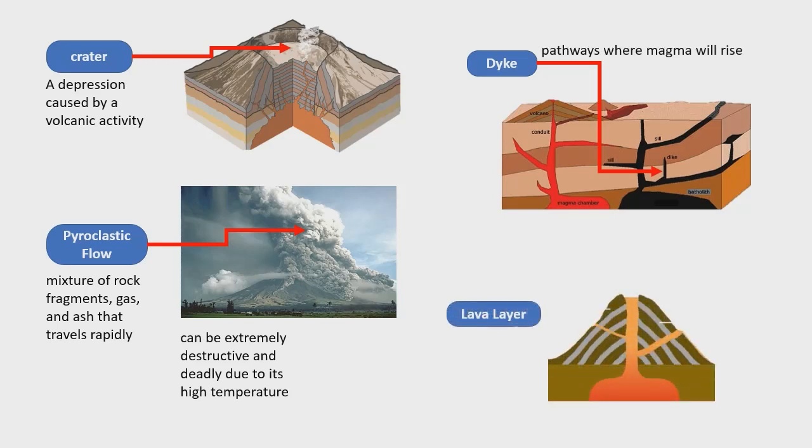Next is lava layer. Lava layer is actually the flow of the lava that hardens into the volcanic cone, and eventually it is called a lava layer. On the contrary, when pyroclastic material, due to its gravitational action, is deposited also along the cone of a volcano, it will create a layer called an ash layer.